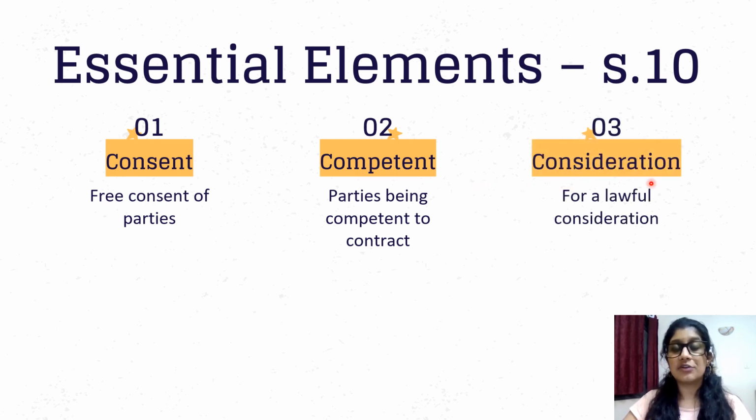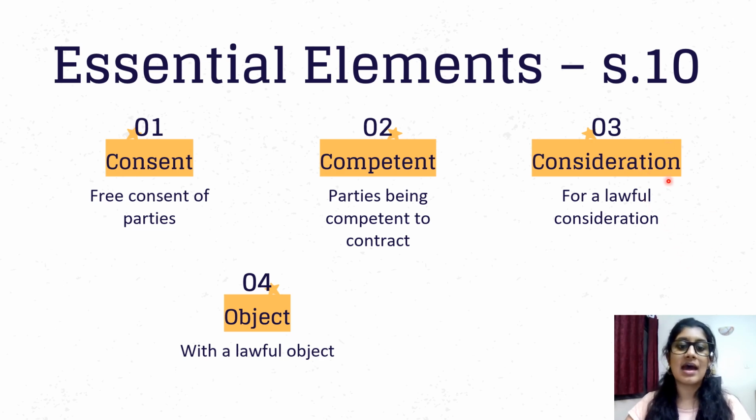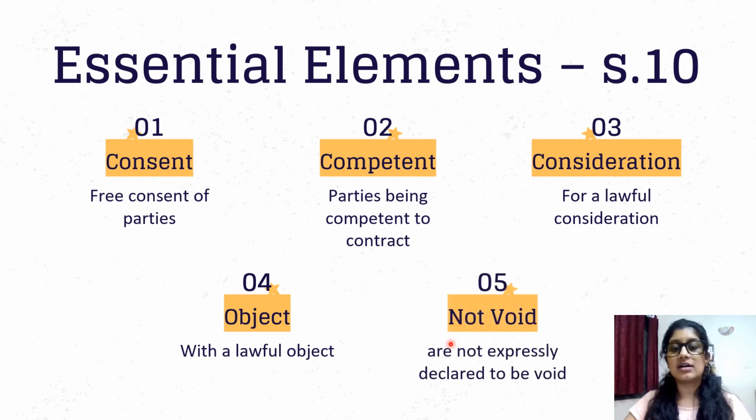Third, we know that consideration is important, but it's also important for there to be lawful consideration. And similarly, there also has to be a lawful object. So the object of the promise and the consideration of the promise both have to be lawful in the eyes of the law. You can't use gambling, you can't use murder, you can't use theft either as an object or as consideration. And finally, the contract will be considered to be valid as long as it's not expressly declared to be void. So all contracts are valid if they follow these 5 items, otherwise they're considered not valid.